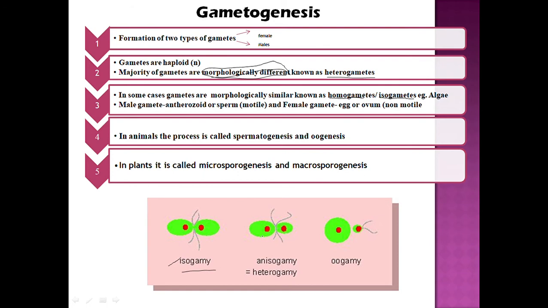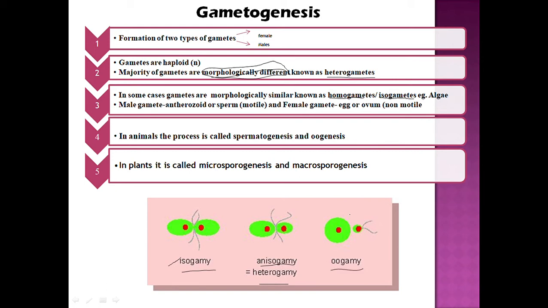Second जो picture है, इसके अंदर दो gametes हैं, दो morphologically different हैं, एक का size बड़ा है, एक का size छोटा है. They are fused together, and the process is known as anisogamy or heterogamy.